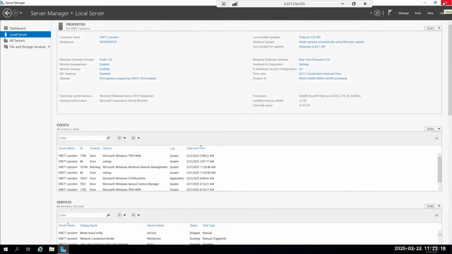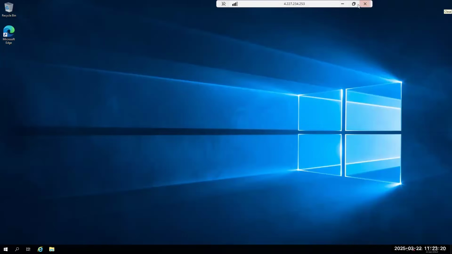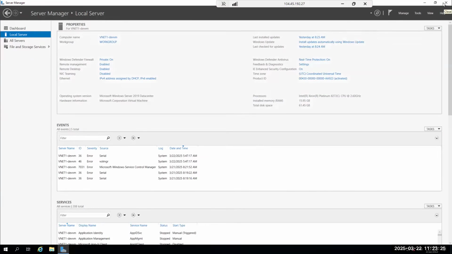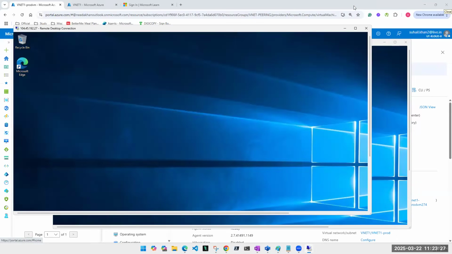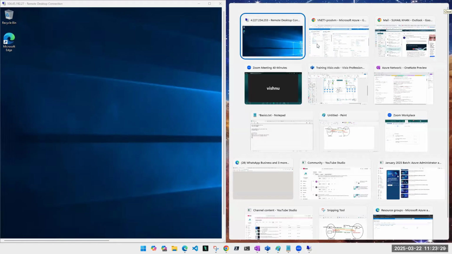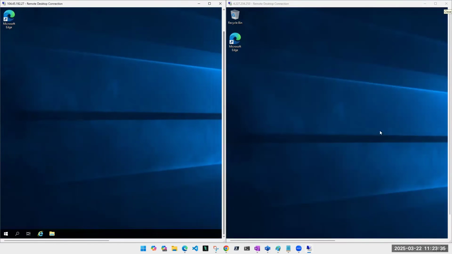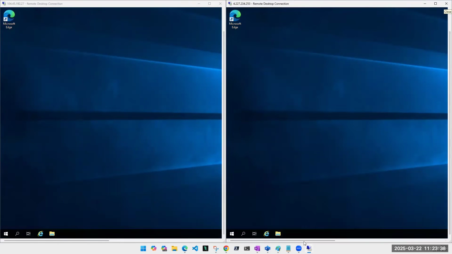So let me close this. And here I go. So this is for within the same VNet. We are trying, yes, this is the same VNet, different subnets. Okay, that will work.